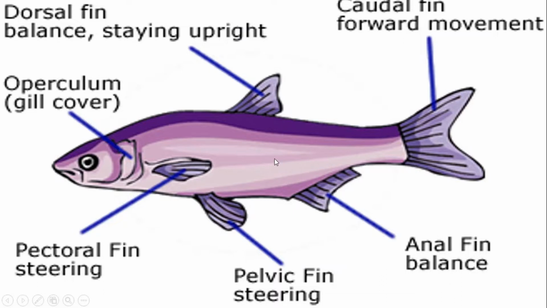A fish has scales and a streamlined body to reduce water resistance or friction. They also have a lateral line used to sense danger. And fish have their scales facing backward to reduce water resistance.